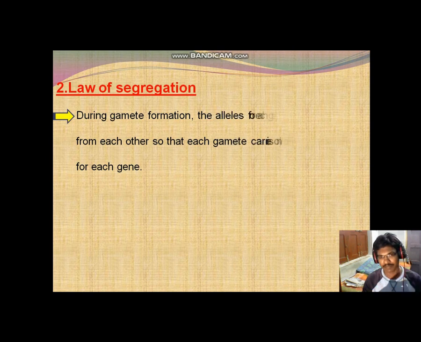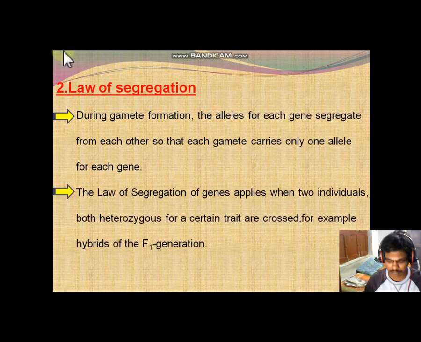During gamete formation, the alleles for each gene segregate, which means a separation. Segregation means a separation from each other, so that each gamete carries only one allele for each gene.